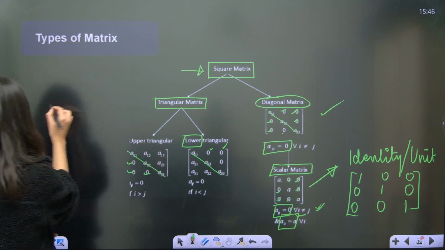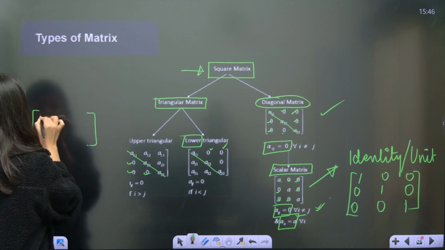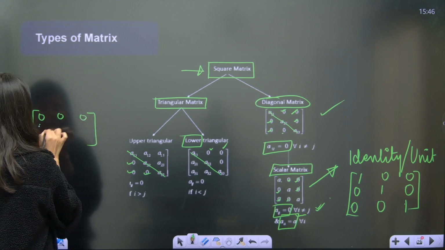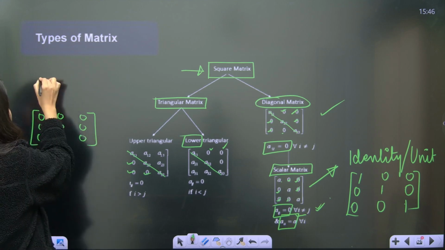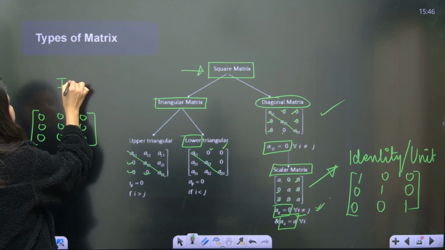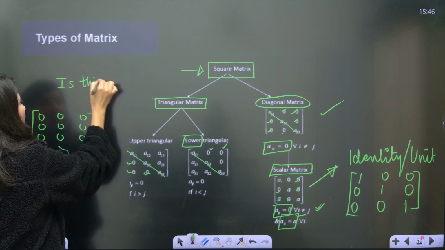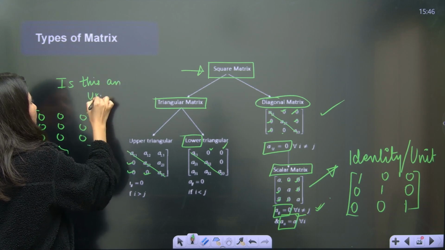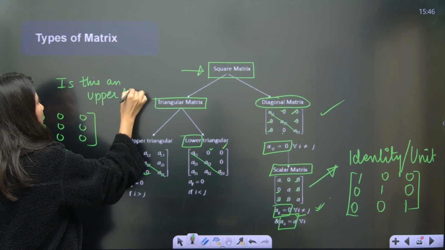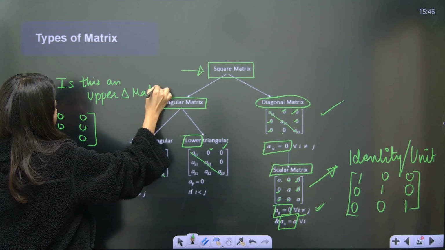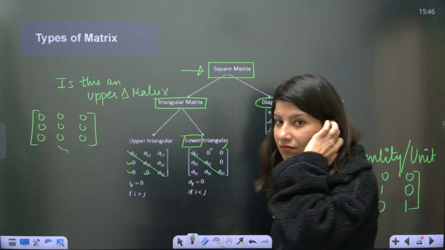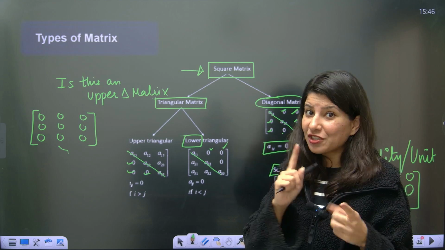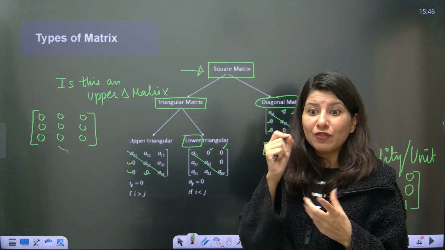Okay, so if I just ask you one thing, is this an upper triangular matrix? Yes or no? We don't know, because it doesn't look like it. But hold on, by the definition, listen carefully to what I am saying.